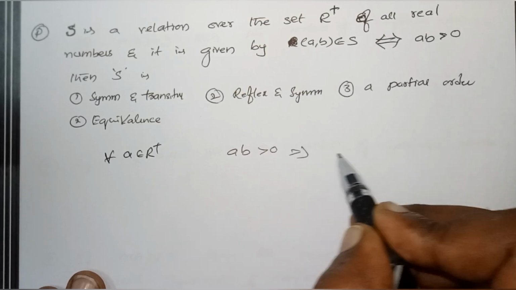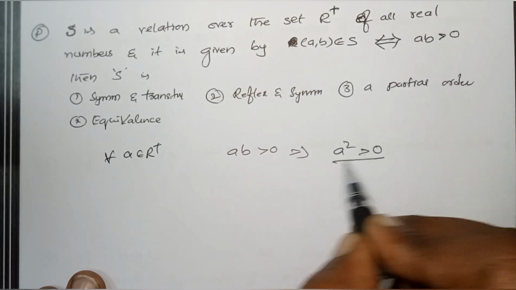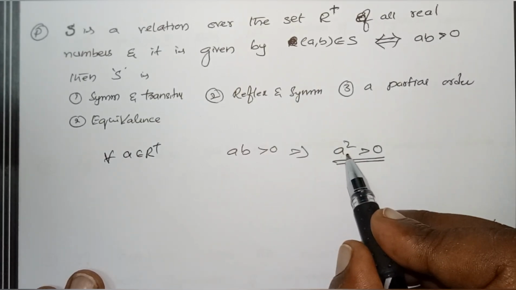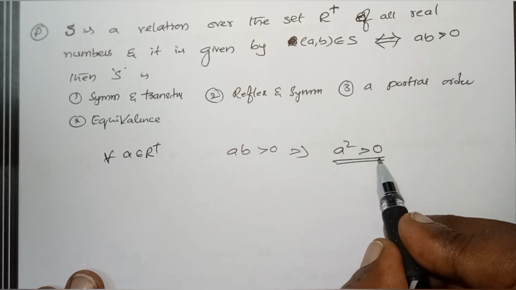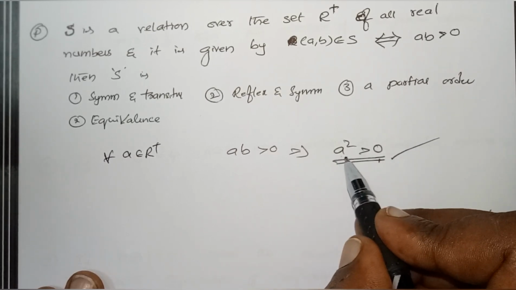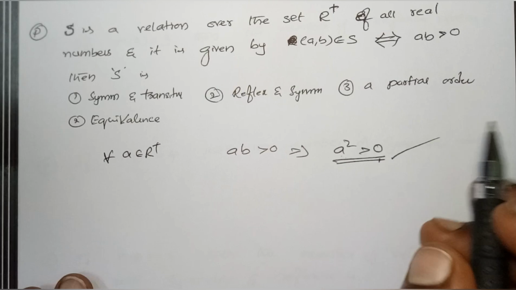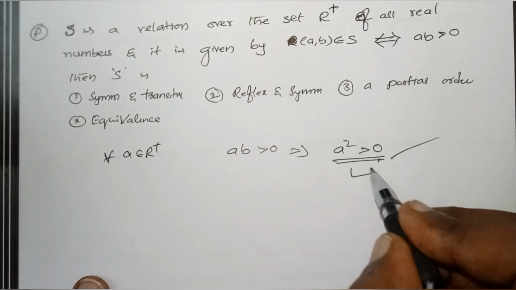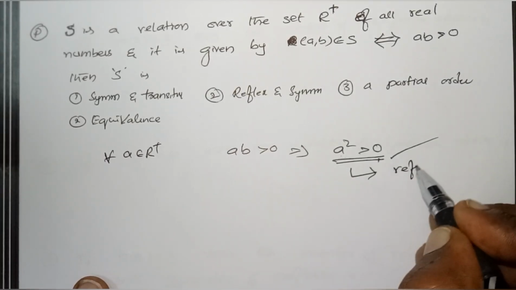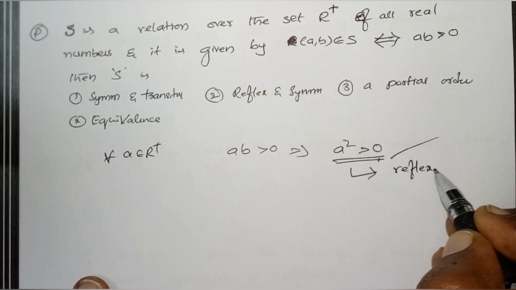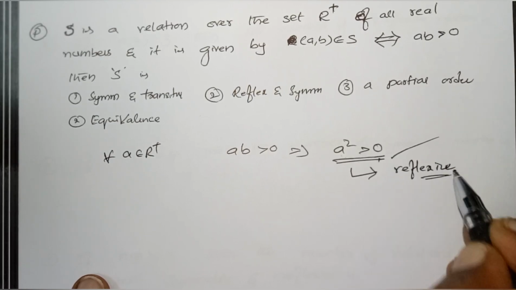this implies A square is also greater than 0. If A is negative, again A is negative, negative into negative becomes positive. If A is positive, again A is positive, A square is always positive. Therefore, I can consider this as reflexive. Isn't it? Right.